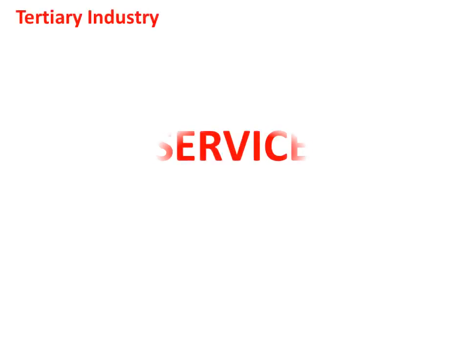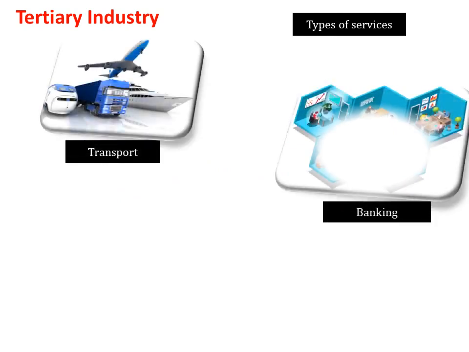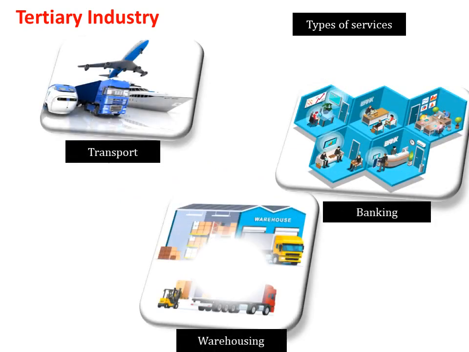And the third industry, that is tertiary industry. This industry produces services which support activities of primary and secondary industries. It is also known as service industry. The various types of services provided by tertiary industry are transport, banking, warehousing, insurance, etc.